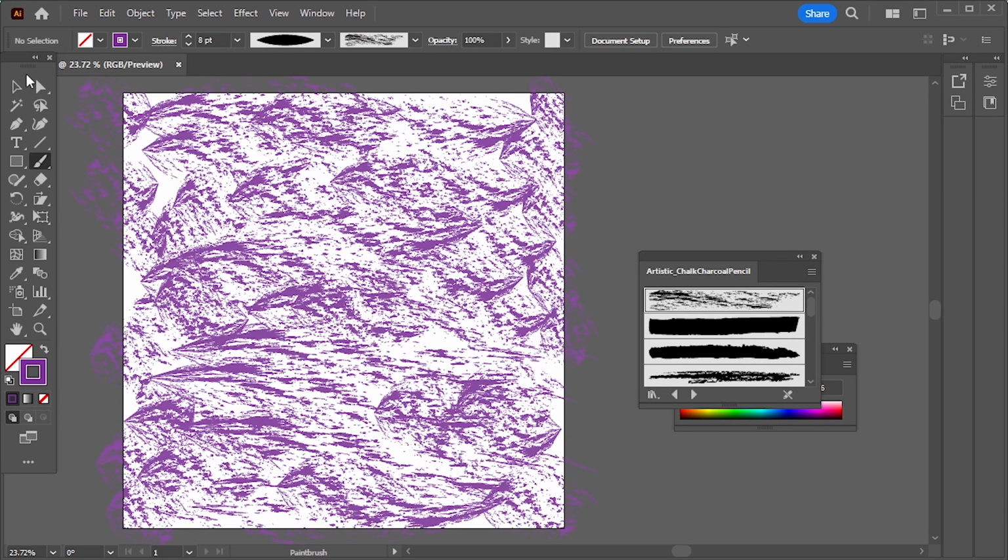OK. Now select all by pressing Ctrl-A on your keyboard. Group them by Ctrl-G, lower the opacity of these strokes.